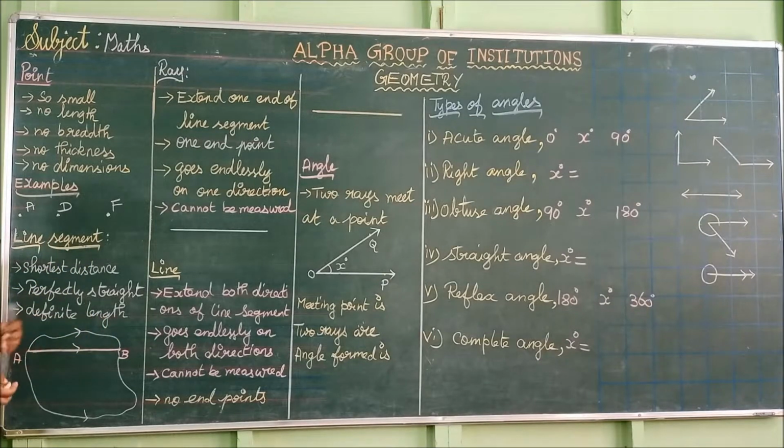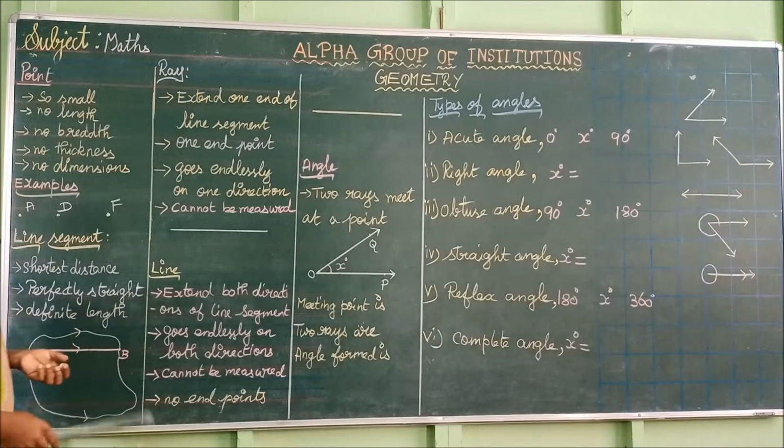I hope you understand what is meant by line segment. Line segment means the shortest distance between 2 points. That shortest distance should be perfectly straight and it has definite length. Definite length means we can measure its length.